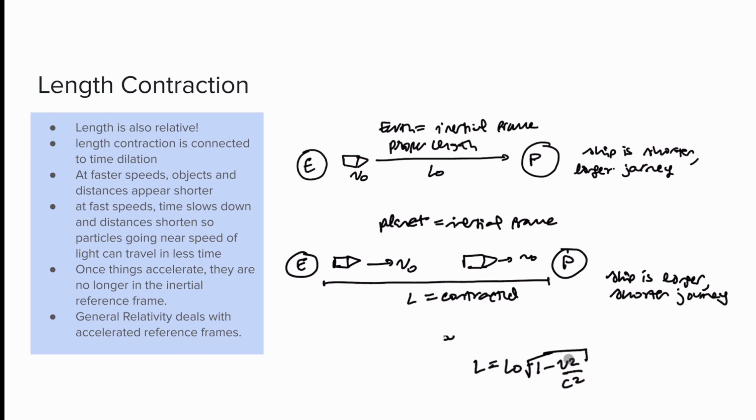Also, notice that if the velocity is approaching 0, going really slow, then L is going to equal L naught, so proper length equals contracted length at really slow speeds. That reiterates the previously discussed concept that we don't really observe special relativity in the normal things we do on Earth.